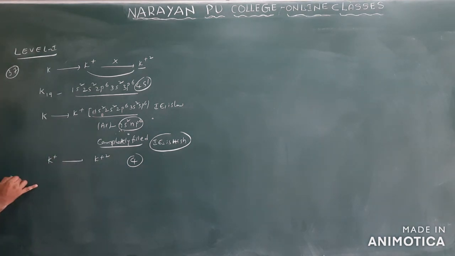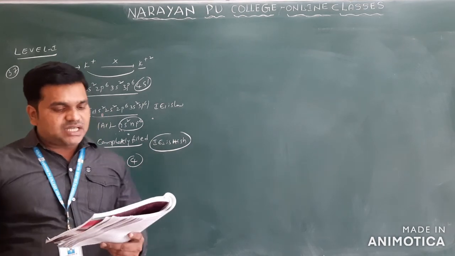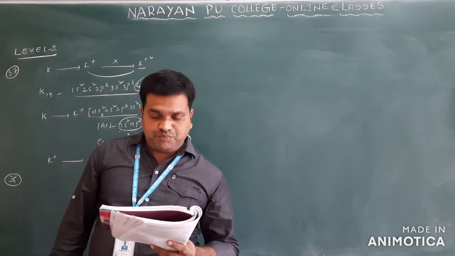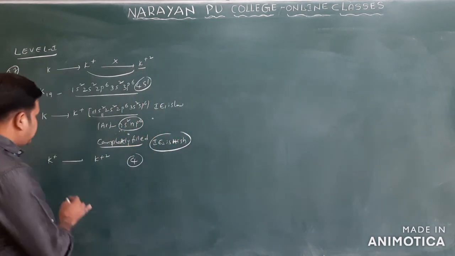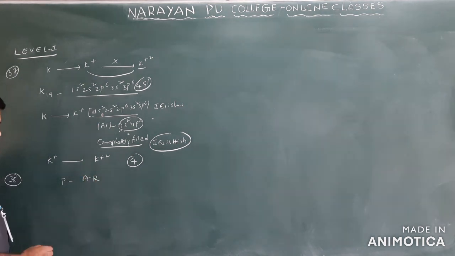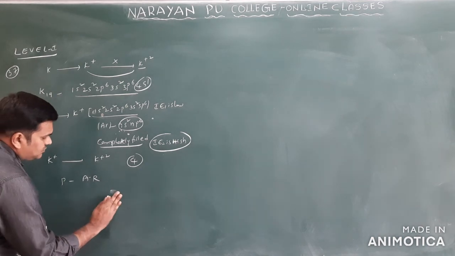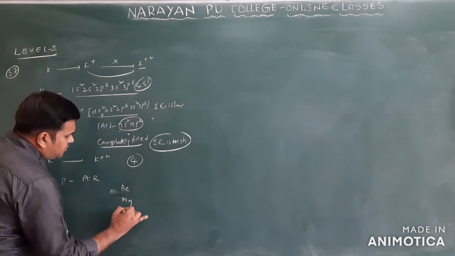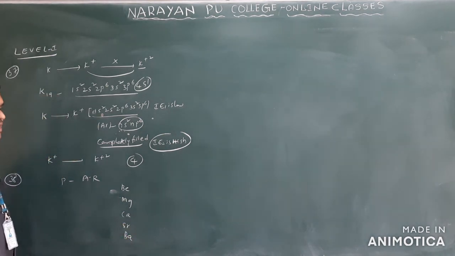Okay, now you can take question number 38. The properties of alkaline earth metals that increase from beryllium to barium include which of the following? You see the elements given: beryllium to barium. So we will see here beryllium, magnesium, calcium, strontium, barium only. These are the elements.